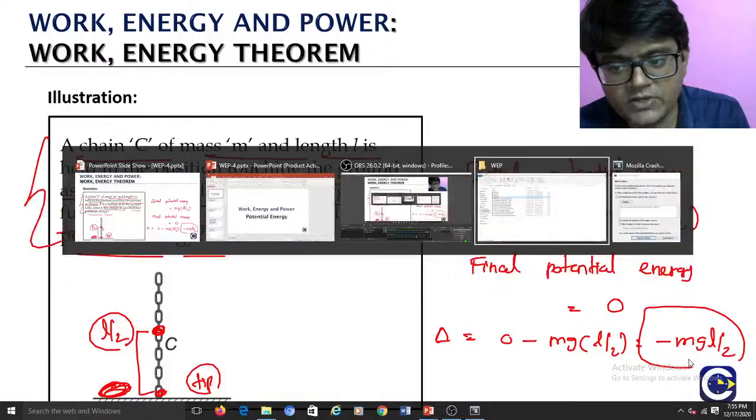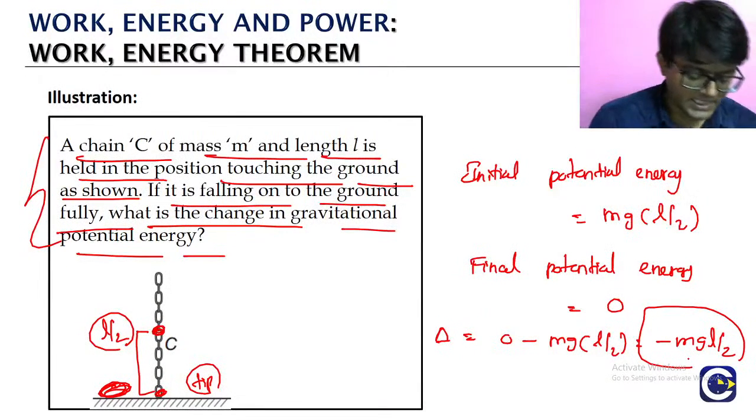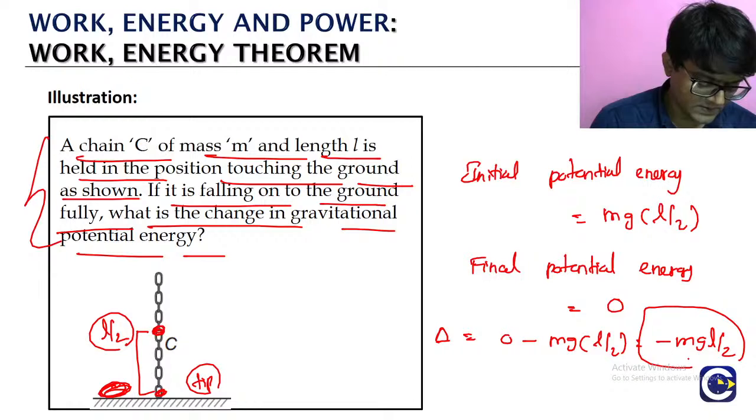Check it, guys, whether you are getting the same answer or not. What will be the change in the gravitational potential energy? It will be what? Minus mg into L by 2.